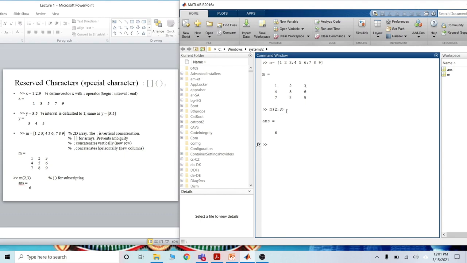The use of brackets: there is a large bracket for the matrix, and for the address of every element I'm using parentheses. M(1,1), first row, first element, the answer should be 1. M(3,2), third row and second element, the answer should be 8. Okay. Now